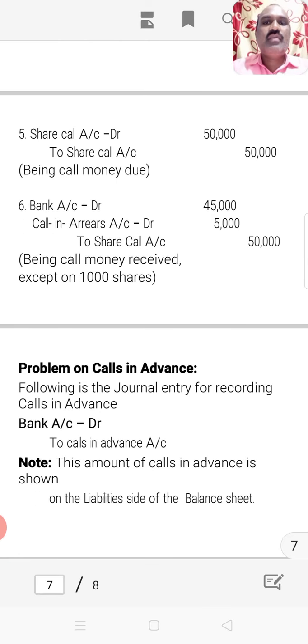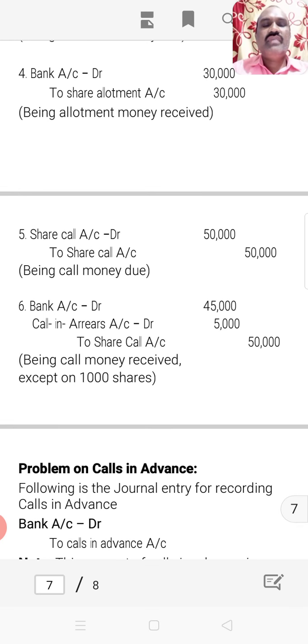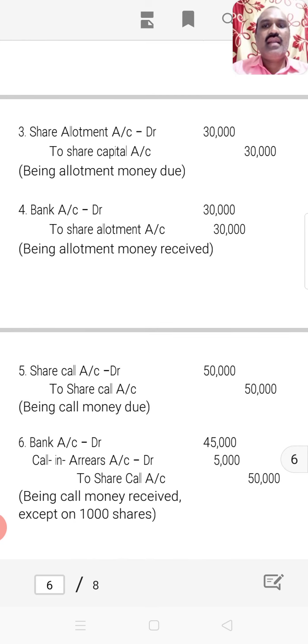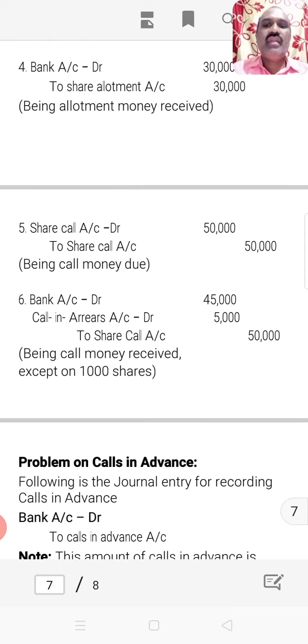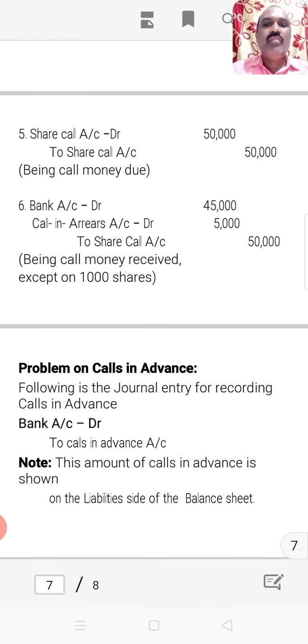Next, this was about calls in arrears. Let us move to the next slide, showing how calls in advance are recorded in the books of accounts. Following is the journal entry. All the journal entries are similar to the journal entries we made in the previous slide, even at the time of calls in advance. The only entry which is different is at the time of collecting call money. The call money which is collected in advance is recorded in the books in the following way.